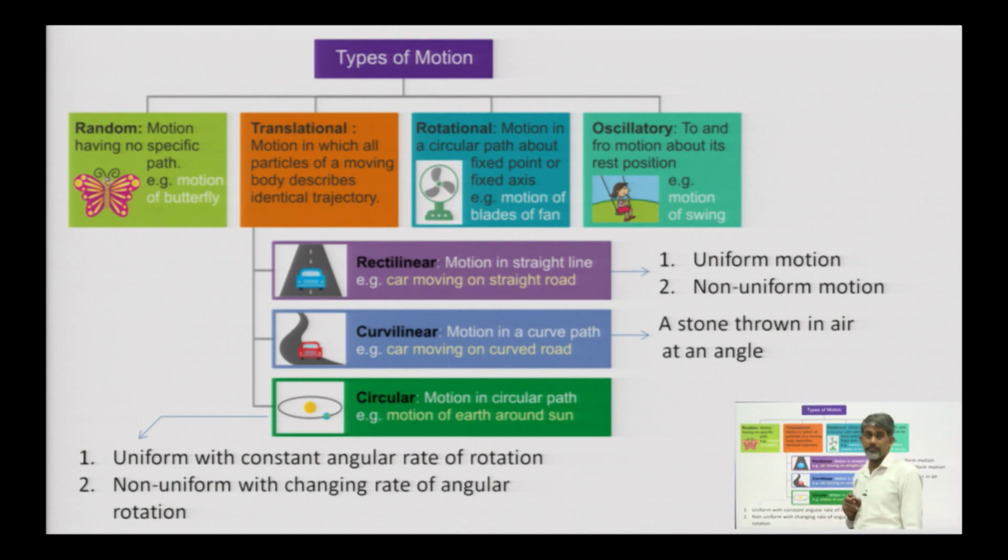Next, look at this diagram. This diagram shows the types of motion with some pictorial diagrams. The first type is random motion, where there is no specific path. So, it is not so much important.